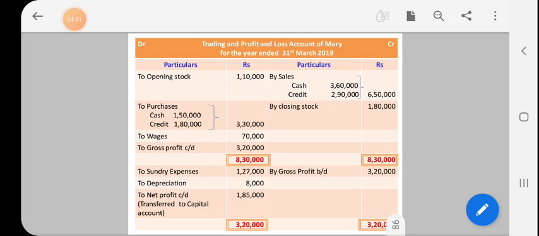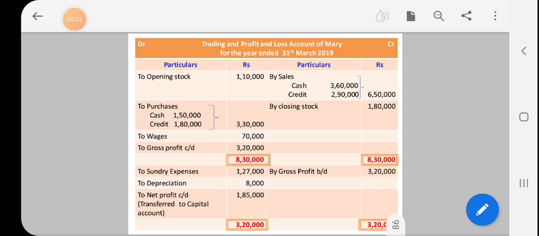Then the trading and profit and loss account of Mary for the year ended 31st March 2019. First, to opening stock 1,10,000 on the debit side. Then purchase: cash purchase and credit purchase are both given in the sum, so we add both and write the amount in the outer column, 3,30,000. Then to wages 70,000. Then on the credit side, by sales, cash plus credit. Cash sales 3,60,000, credit sales 2,90,000, altogether 6,50,000 entered on the credit side. Then by closing stock 1,80,000.